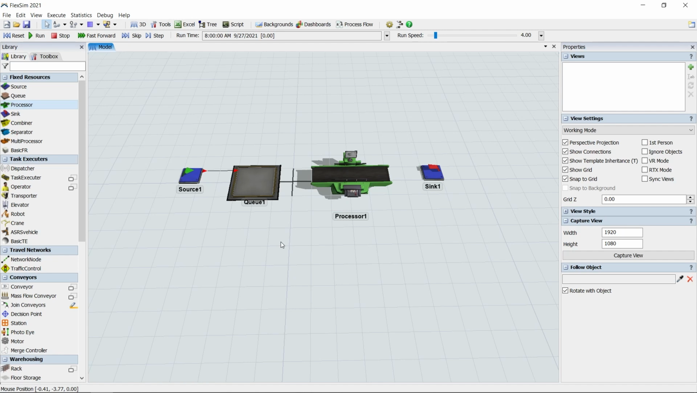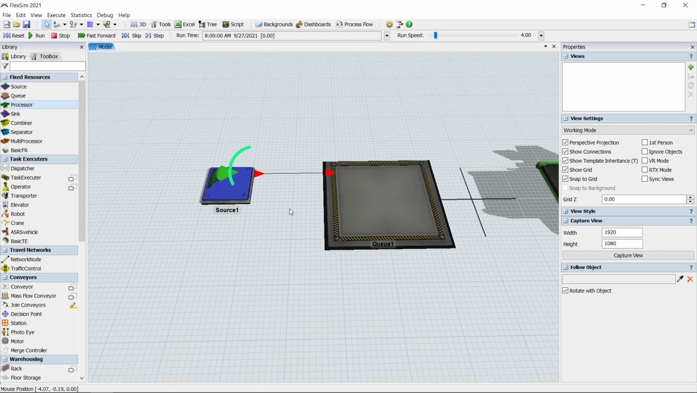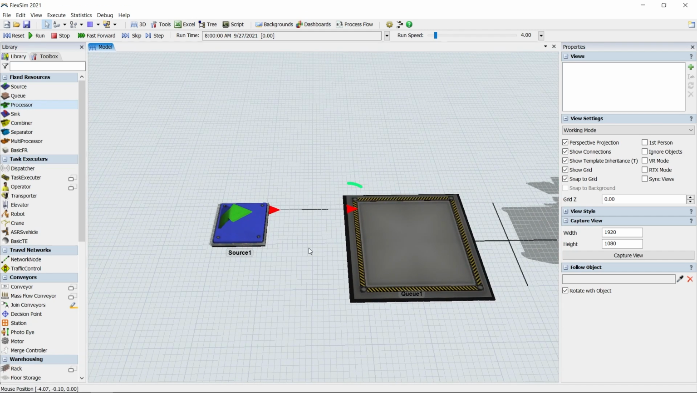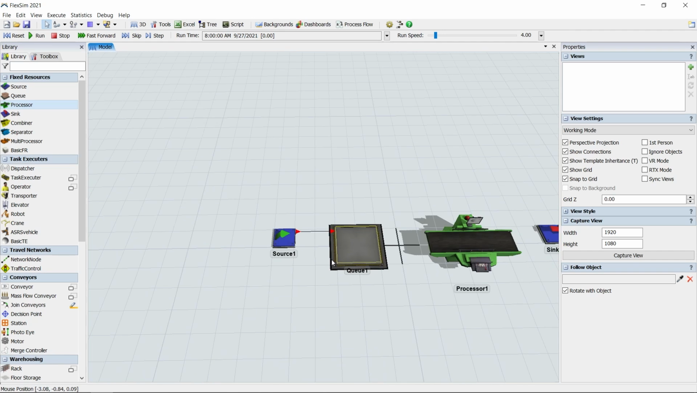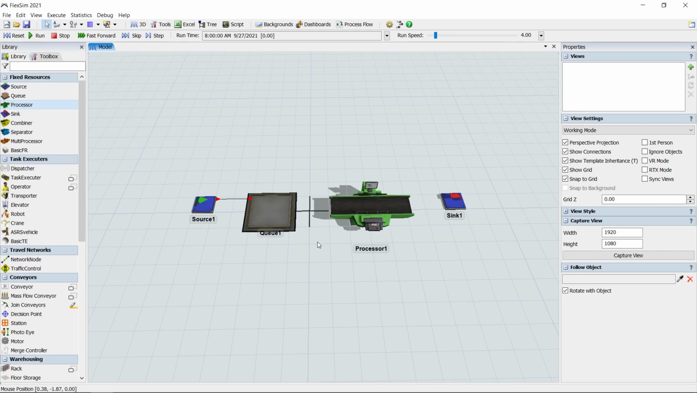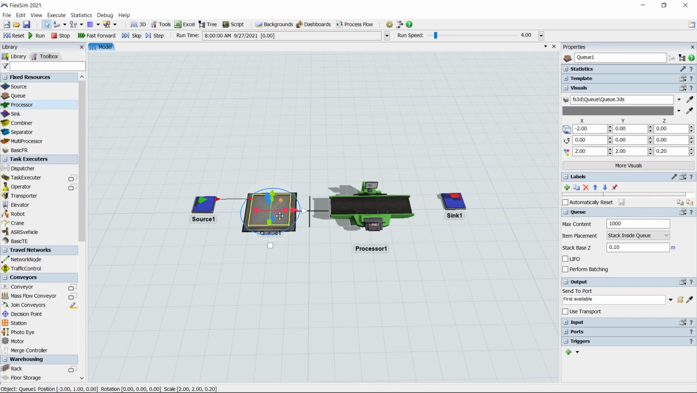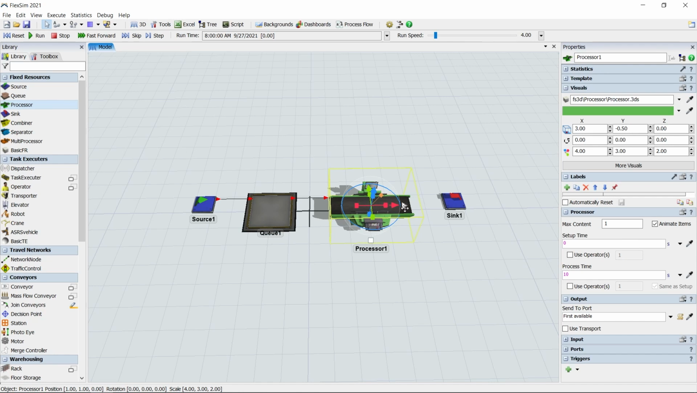You can now see a visual indicator of the connection, with an outward pointing red arrow showing the output port on the source, an inward pointing red arrow showing the input port on the queue, and a black line between them. There's another way to connect objects. Left-click the queue and notice the white arrow just outside of the manipulation handles. Left-click and drag from that arrow to the processor to connect them. Choose your preferred connection method and finish up by connecting the processor to the sink.